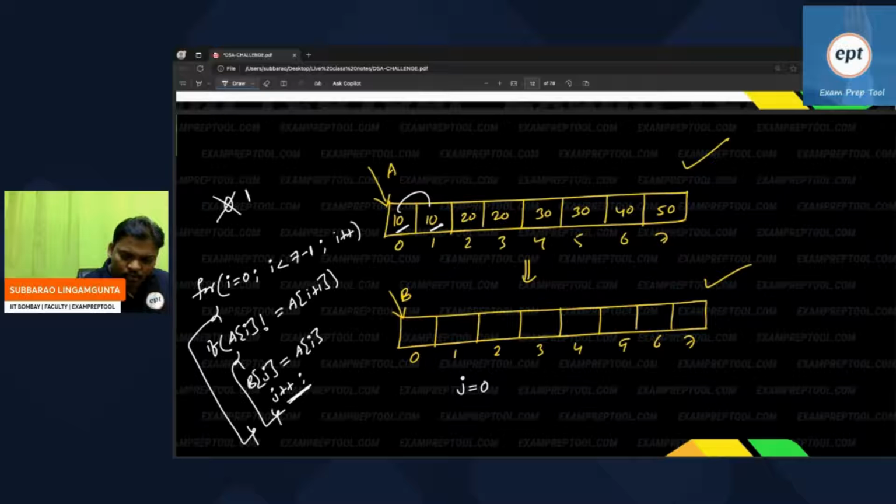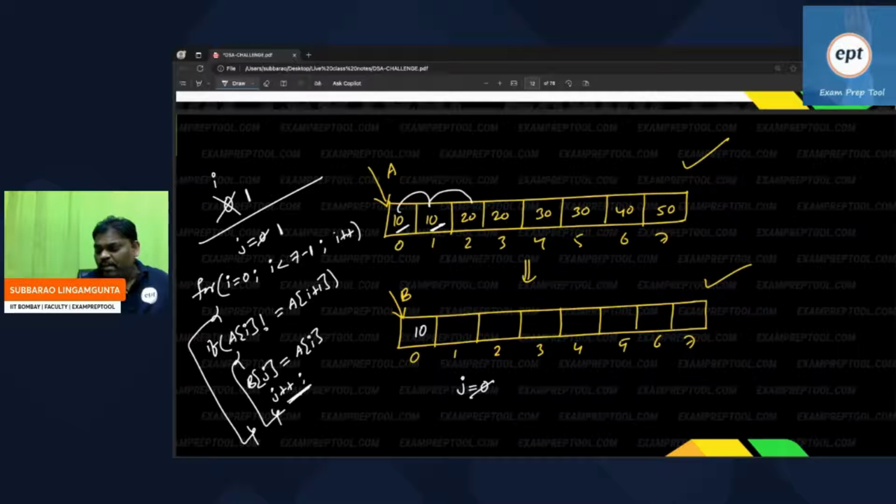Let's go to I value 1. I value 1, check 1 and 2. Both are not equal? Yes. Then what happens is, B of J value, initially 0. If you want, you can keep the J value 0 here. Then B of 0 is equal to A of 1. Right? So this is the I story. I value 0, nothing, no changes. I value 1, right? So A of 1, A of 2 not equal. Then B of 0 is equal to A of 1. So this person will be stored here. Then J plus plus, J value becomes 1.